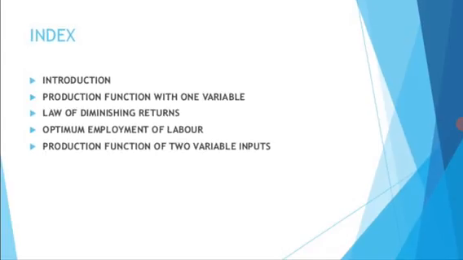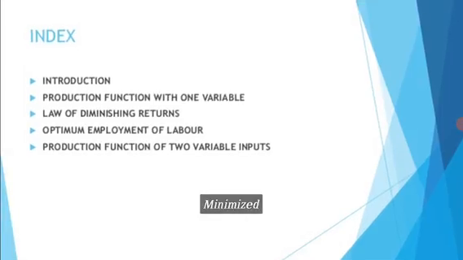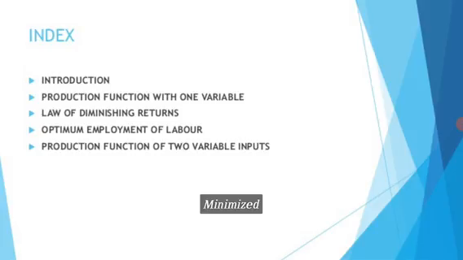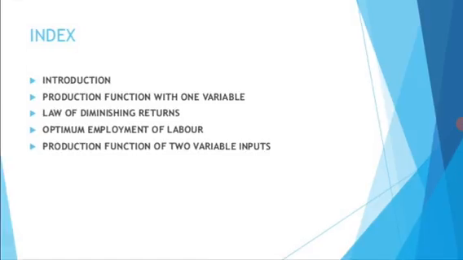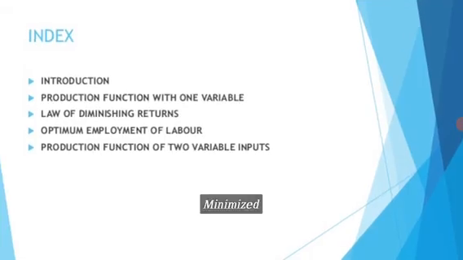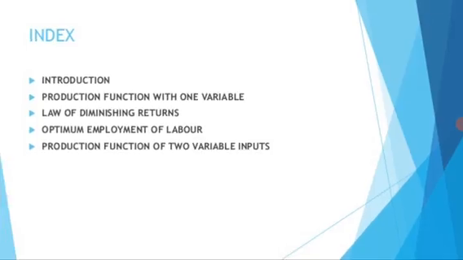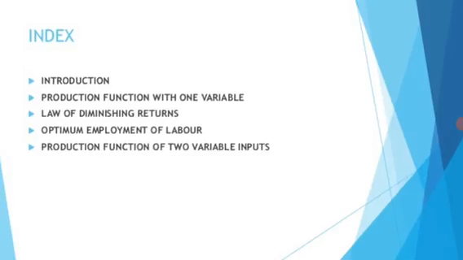The definition of production function. Production function represents the functional relationship between the physical input used in the production of goods and the maximum physical output that can be produced from them during a given period of time. It is also known as the input-output relation. Now let me assume labor and capital are the only two factors of production, then the production function can be written as output is Q, the units of labor L,